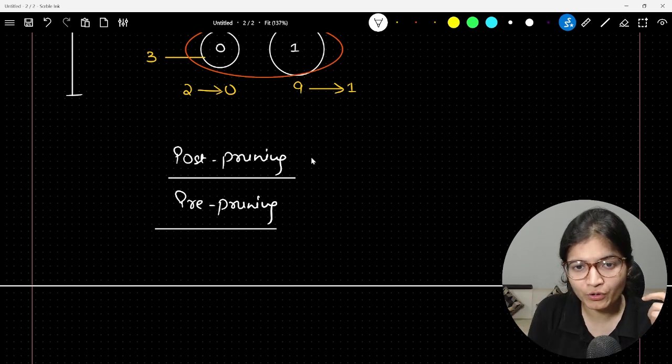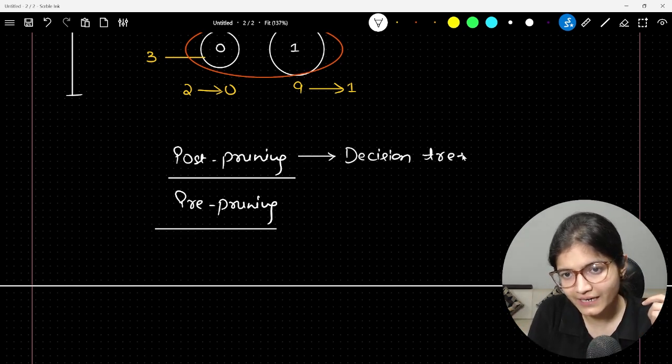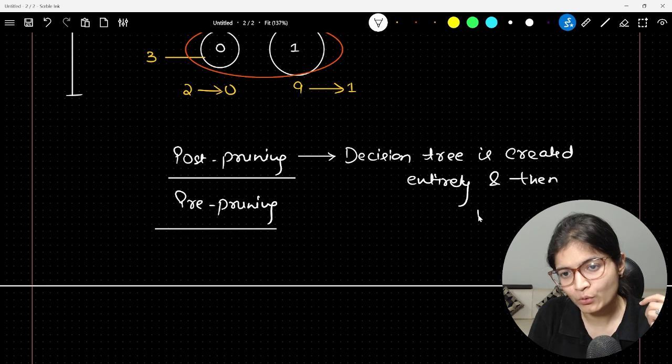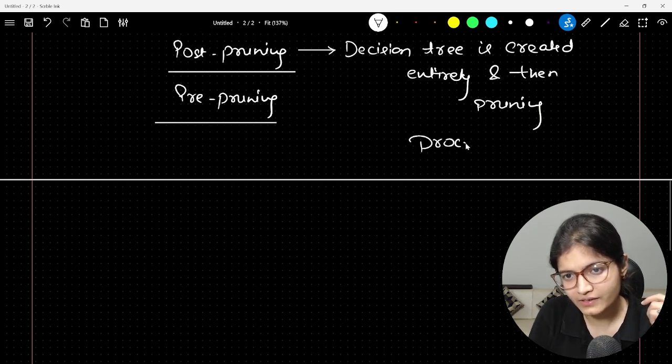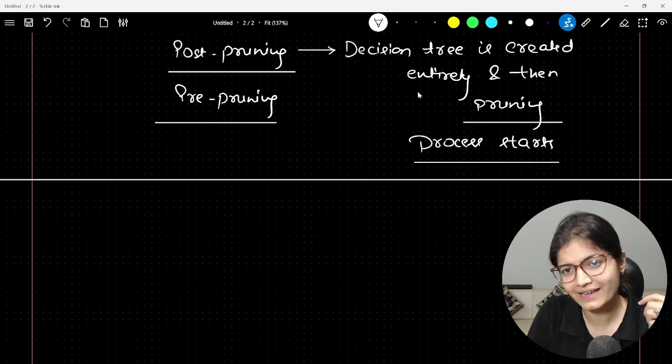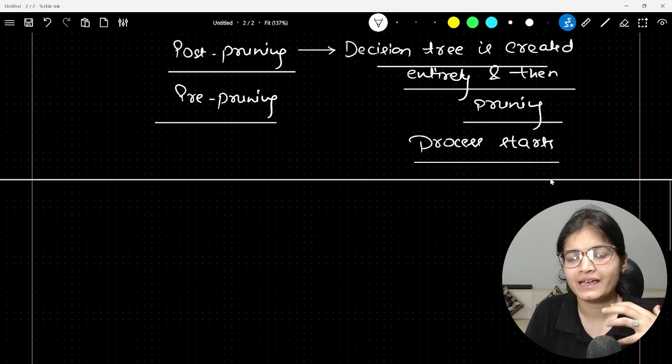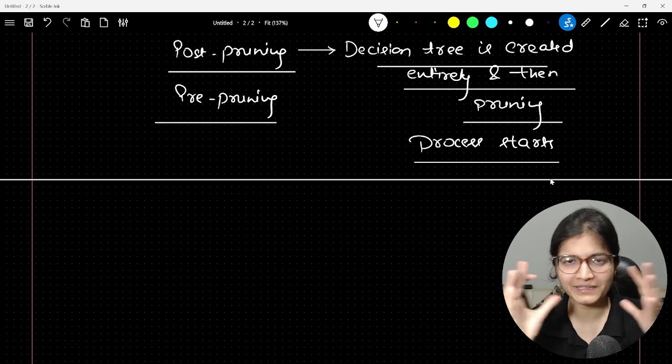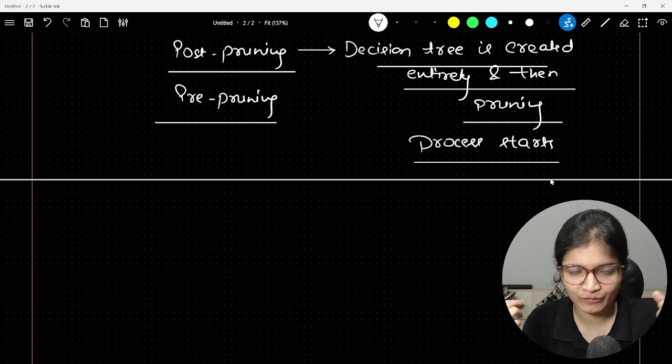So in post pruning, what is happening is once your decision tree is created entirely, then the pruning process starts, where your model will think that okay, at any stage can I remove any depth, can I remove any leaf. There are multiple factors we have in the parameters itself. I will show you today.